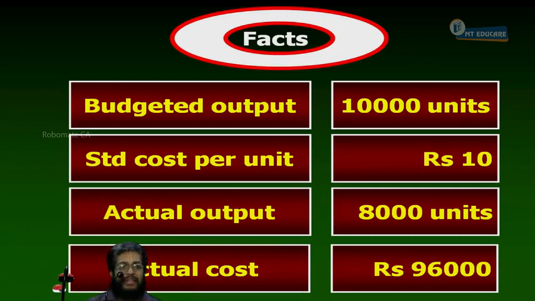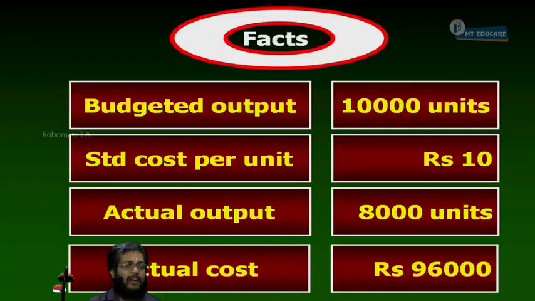Budgeted output 10,000 units, standard cost 10, actual output 8,000, actual cost is 96,000. Finish writing? Okay, write down. Point number 1.